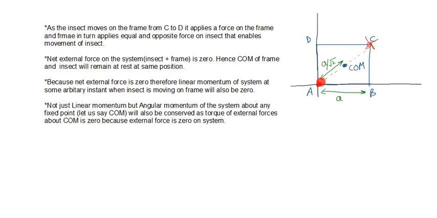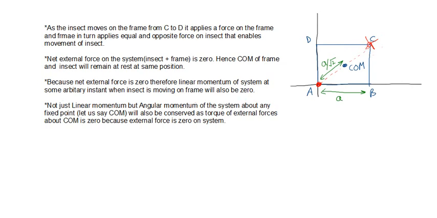It was 0 initially, it will remain 0 in the process, and finally also it will be 0. At any arbitrary instant, the insect is moving and the frame is also moving, but the net linear momentum of insect plus frame will be 0. Why? Because net external force is 0.